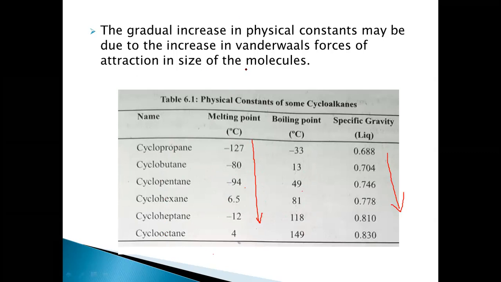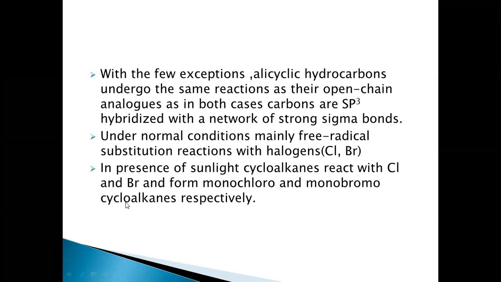This can be attributed to the increase in the van der Waals forces of attraction, which are nothing but the intermolecular forces of attraction. So, as the intermolecular forces of attraction increase, the physical constants also increase. There's a gradual increase in the melting point, boiling point, and specific gravity, because van der Waals forces of attraction increase with the increase in the size of the molecules.